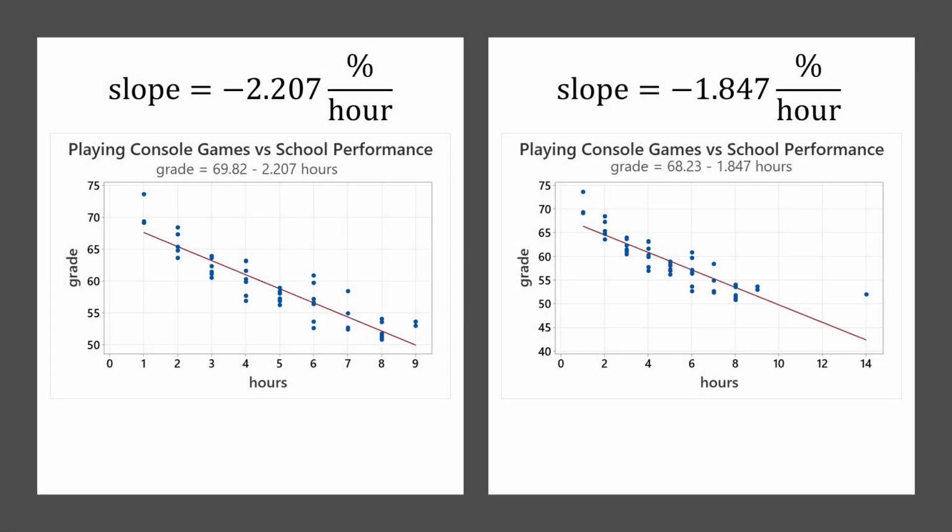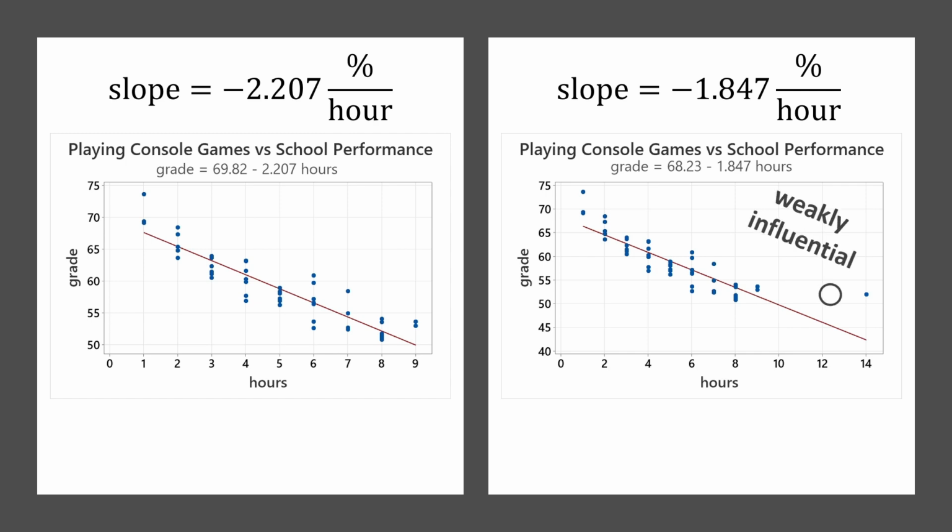And this is not something I asked you to do on the skill check, but I want to just bring this up. So on the left here, you see all the data apart from those 3 unusual data points. So the large residual has been removed, and the two leverage points have been removed. That's on the left. Now on the right, it's the same, except now I've included that single leverage point that was not influential. Now notice the difference in the slopes. When the leverage point is included, the slope did change. But it didn't change by very much. The change is about 20%.